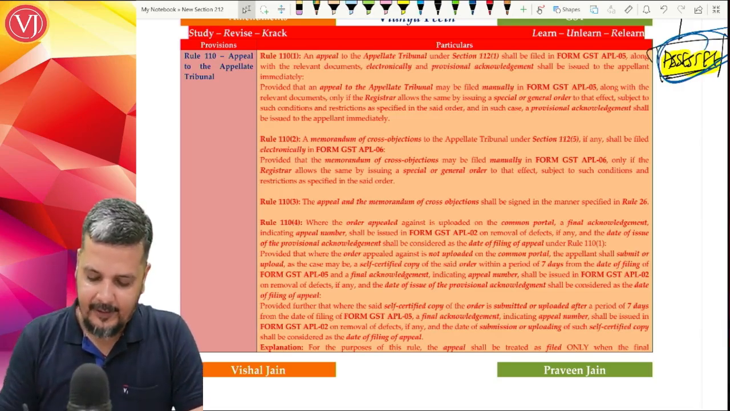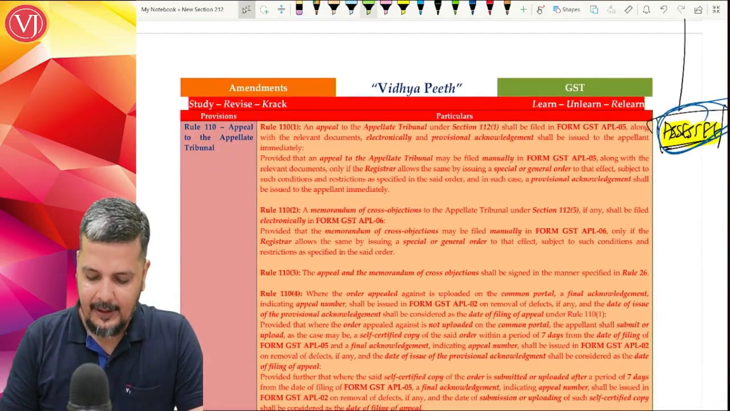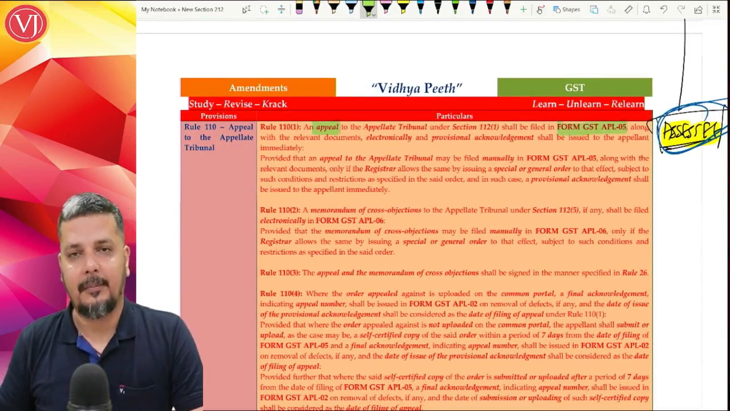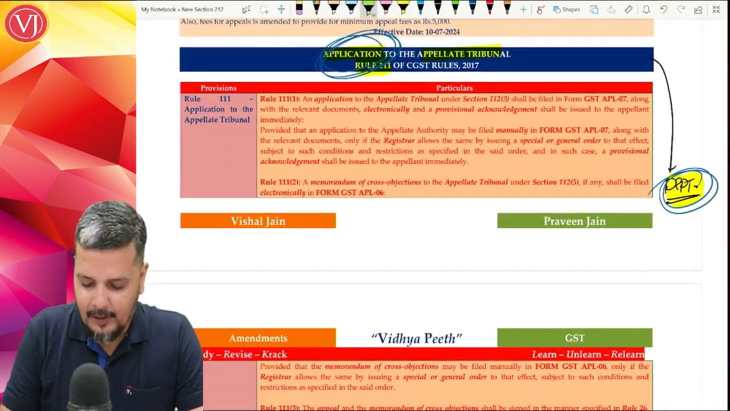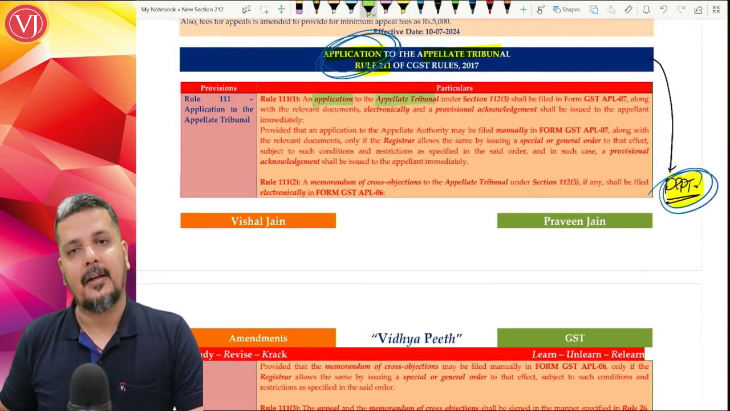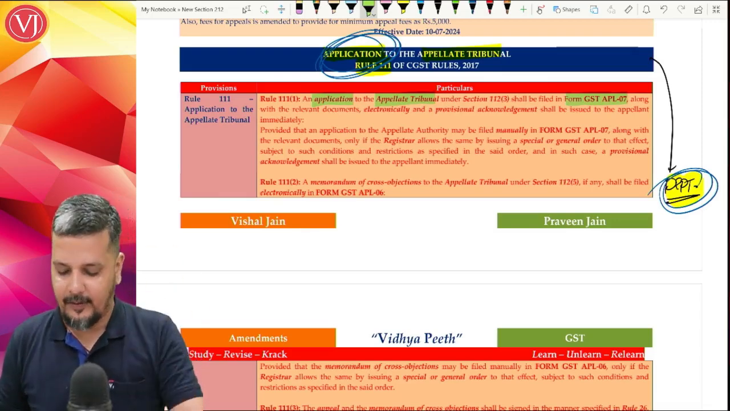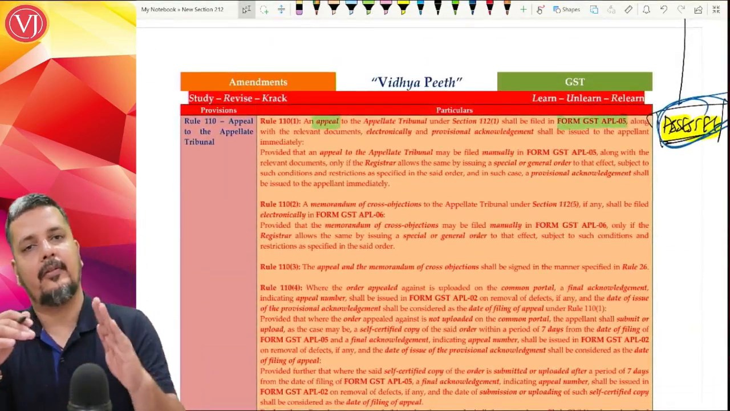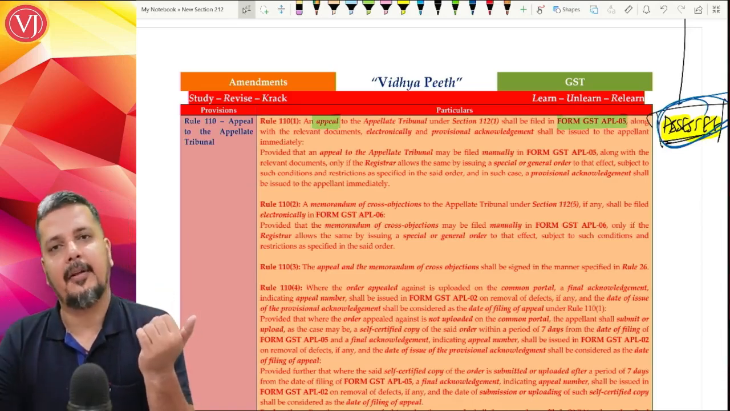Firstly, let us understand that when an appeal is made to the appellate tribunal by the assessee, the assessee will make it in form GST APL 05. Likewise, when an application is made to the appellate tribunal by the department, it will be made in a different form, GST APL 07. That is 05 by the assessee and 07 by the department. Other things are all the same, so I'm just highlighting the difference. When the assessee goes, it is an appeal. When the department comes, it is an application. Form number is APL 05 for the assessee and APL 07 for the department.